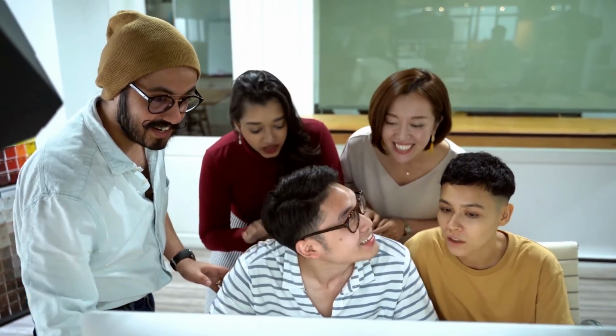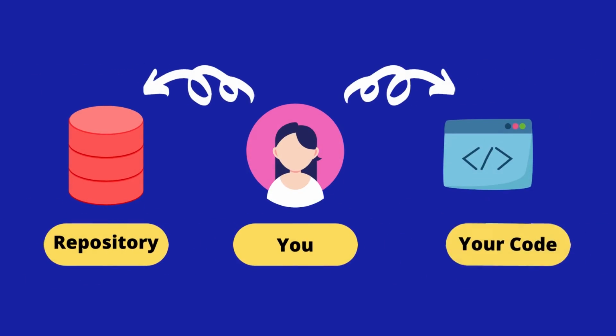So what is Git actually? I made a presentation here to show you more clearly. This is your code, and on the left-hand side is the repository. What you do is code whatever you are coding and push it to your GitHub account. And what is GitHub? Don't confuse it, because we will discuss what GitHub is in a further video. You just code your software and push it to your repository, and that repository keeps track of all the coding which you are doing right now.